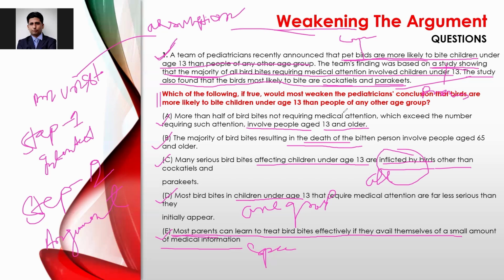And this is against the information: the premise talks about requiring medical attention, and this is talking about not requiring medical attention and covering both age groups. Therefore, A becomes the more logical answer.